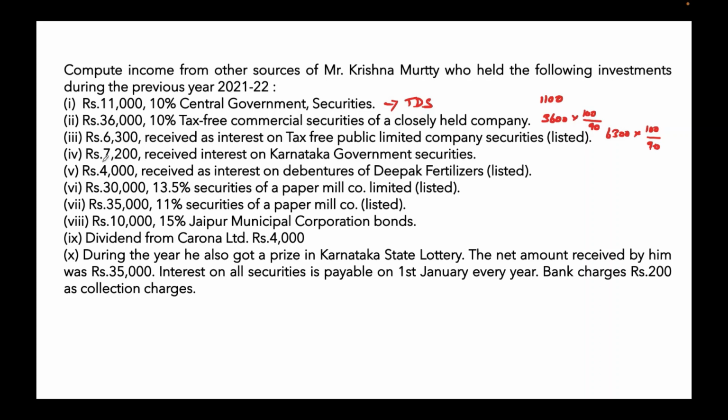Next, fourth one, 7,200 received as interest on government securities. So for government securities, we need not gross it up. There is no TDS. We can take it as such. That is 7,200.